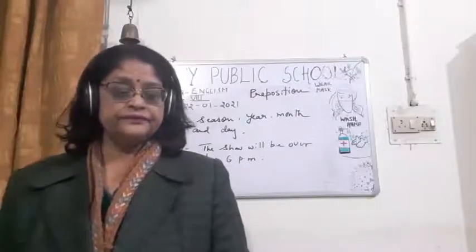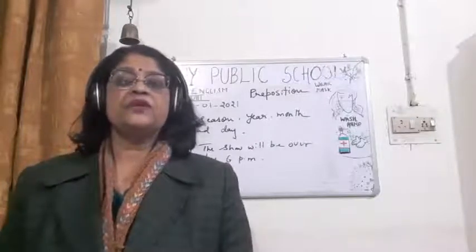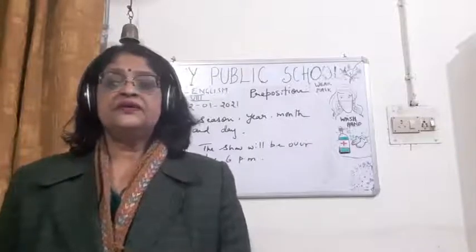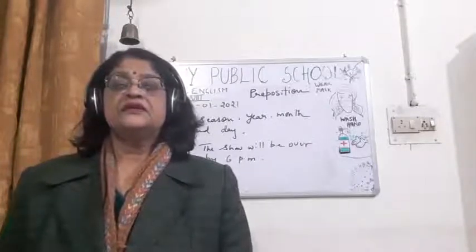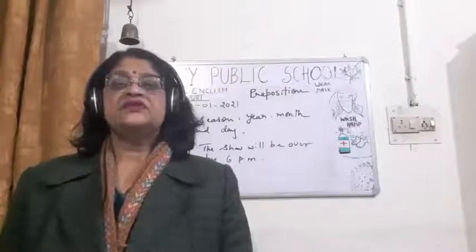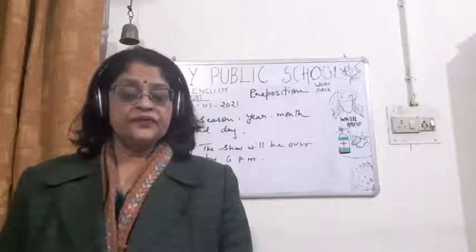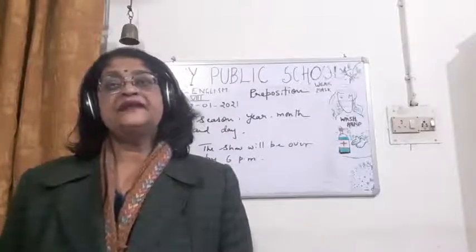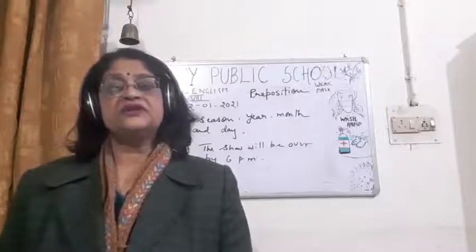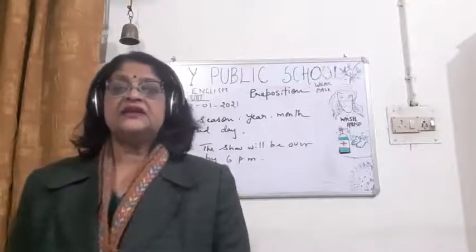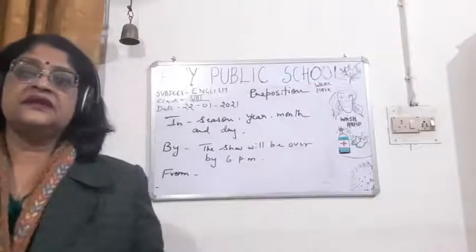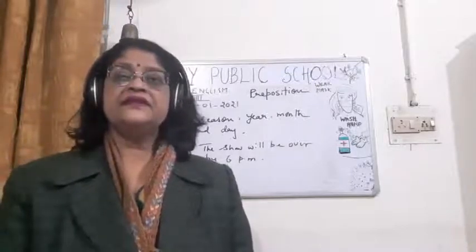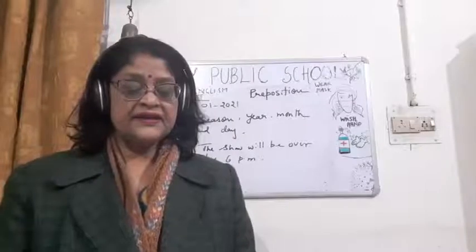Like, he lives at Karol Bagh in New Delhi. Karol Bagh is a very small area compared to the whole of New Delhi, so here we are using at. He lives at Karol Bagh in New Delhi. I will meet you at Ambala station. A station is a small area, so at is used here. He lives in England. England is a large area.